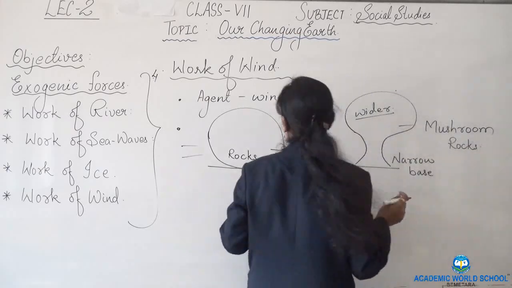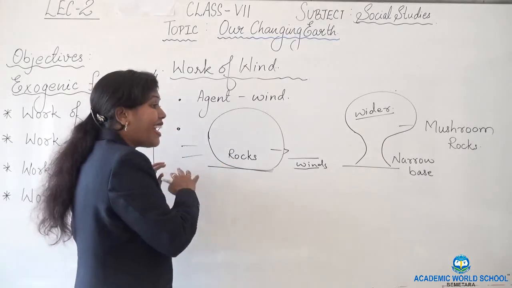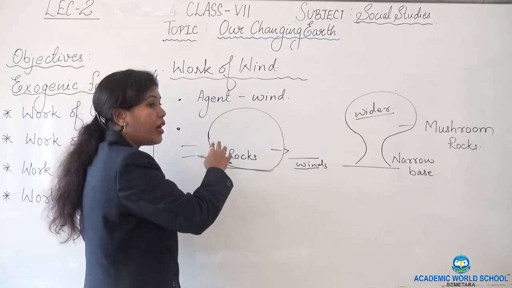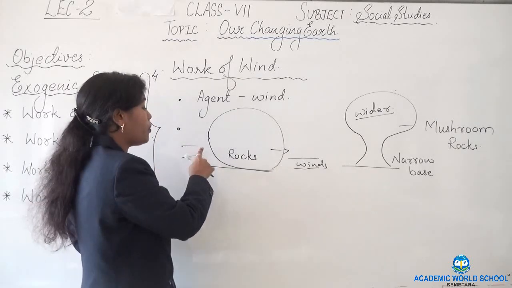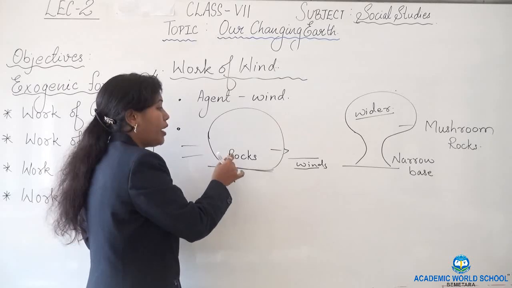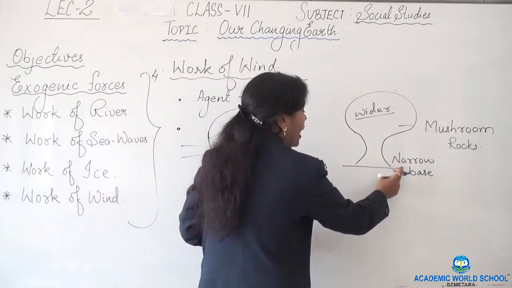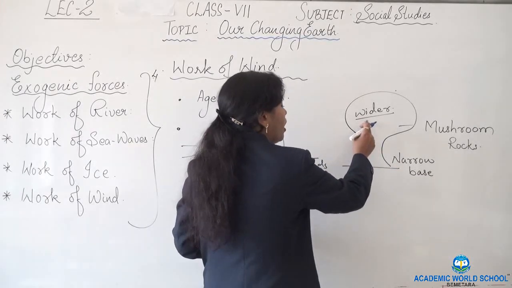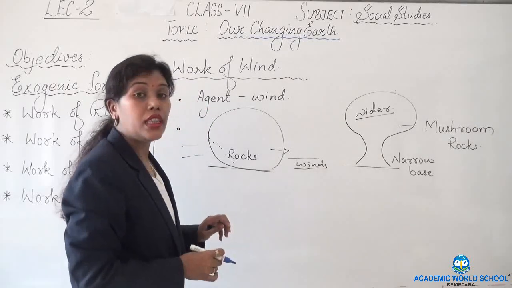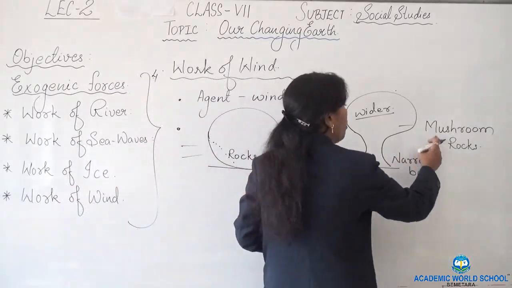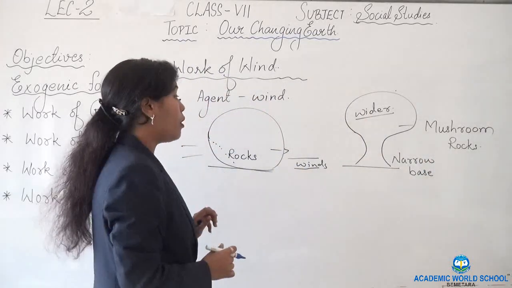Now, how does this happen? There is a big rock. When the wind blows, this active wind erodes the lower part. Again and again it strikes, and because of the continuous movement of the wind, the lower part of the rock gets eroded, and it forms a narrow base with a wider upper portion. These types of rocks, mostly found in the desert, are known as mushroom rocks. What are they known as? They are known as mushroom rocks.